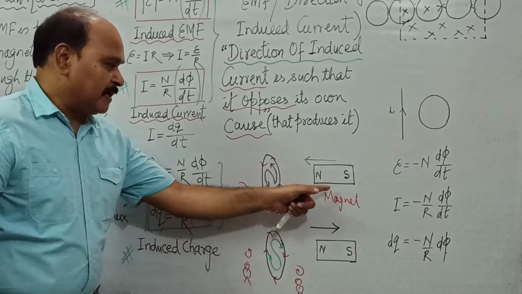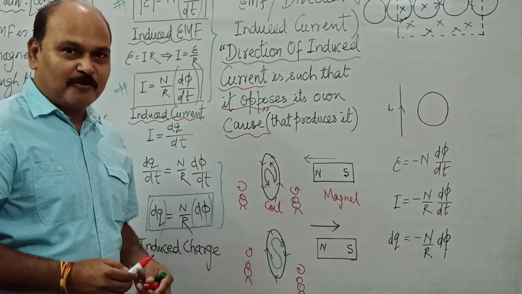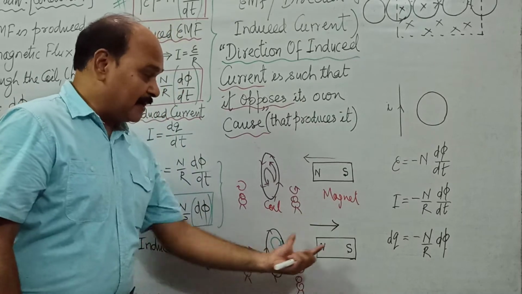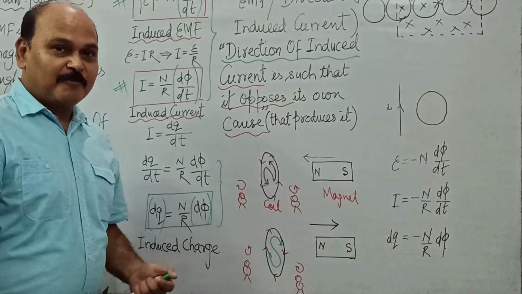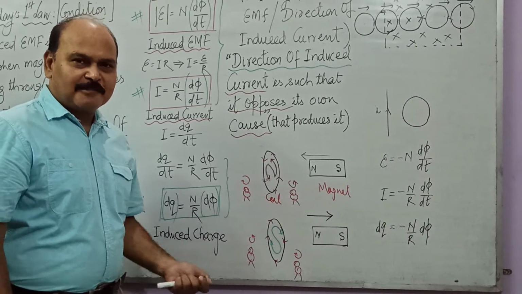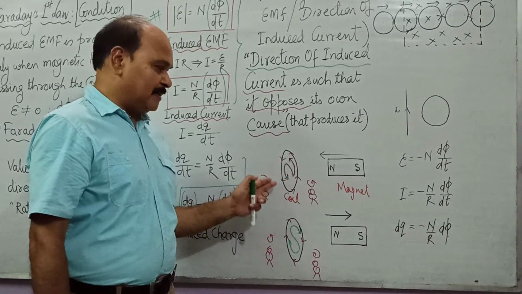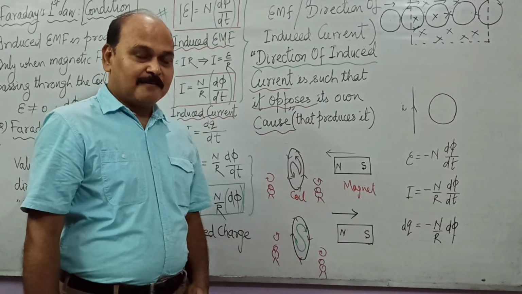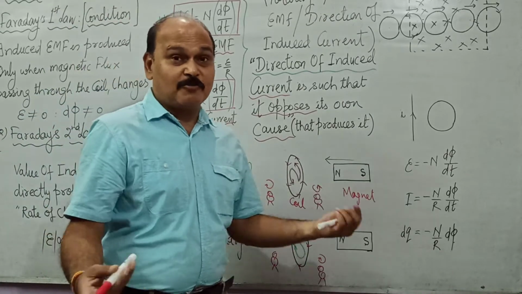So when this magnet was coming towards the coil, this coil did not let this magnet come close to it. Now when the magnet is moving away, the coil is attracting this magnet and does not allow it to move away from itself. This is very practical. It is approaching, it doesn't let it approach, and it is moving away, then it doesn't let this magnet move away. This is Lenz's law: the direction of induced current is such that it opposes its own cause.